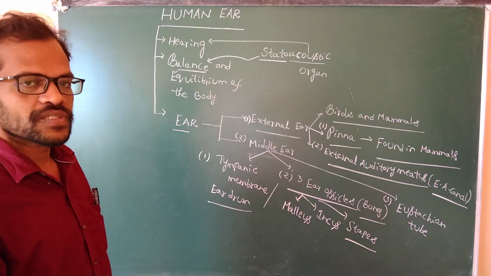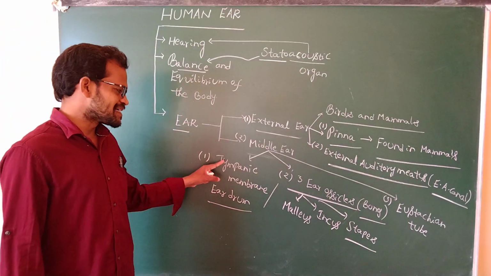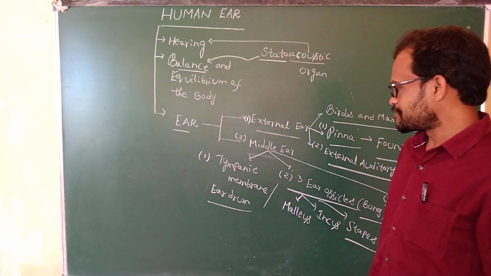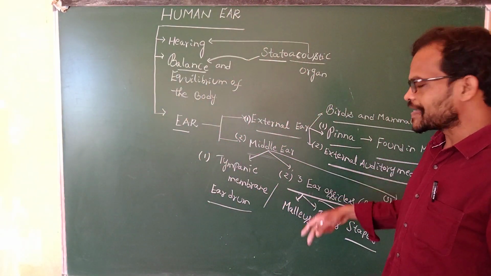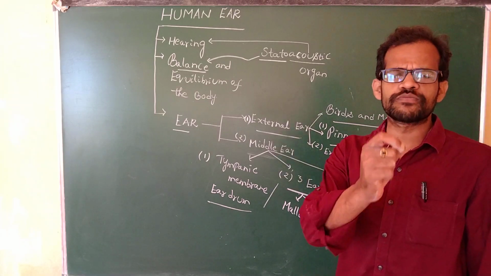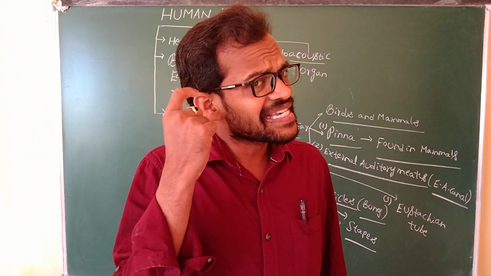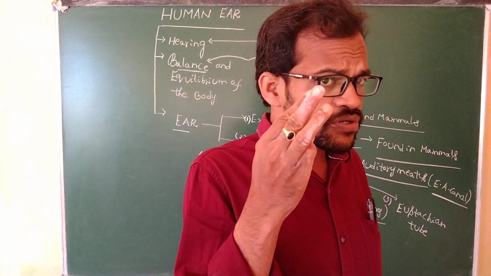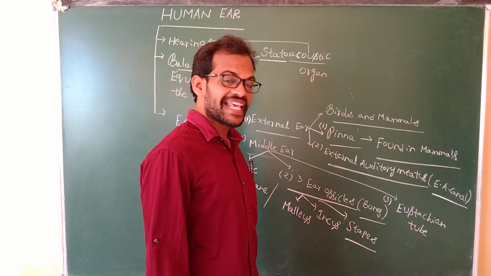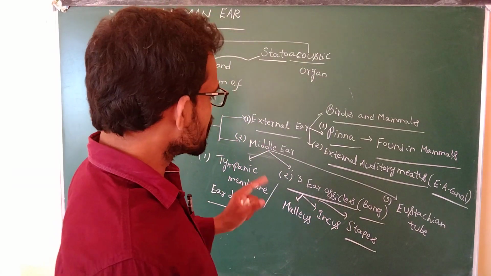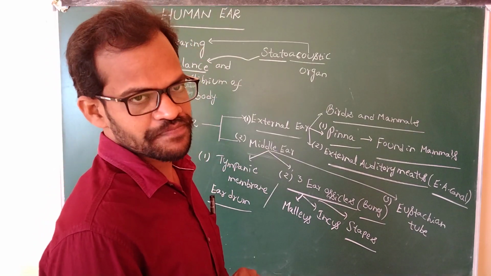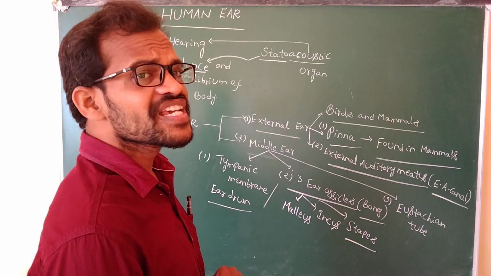The first part of the middle ear is the tympanic membrane, also known as the eardrum. The second part of the middle ear is the three ear ossicles: malleus, incus, stapes. The smallest bone present in our body is the stapes, then the incus, then the malleus. Three bones are present in the middle ear. Next, the middle ear consists of the eustachian tube.